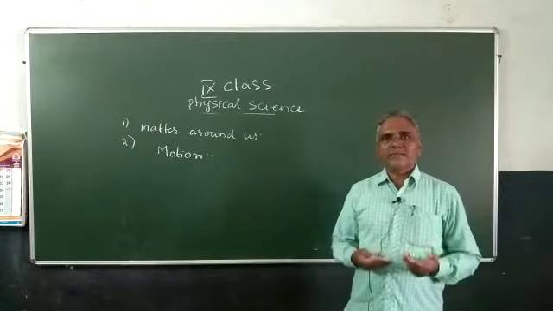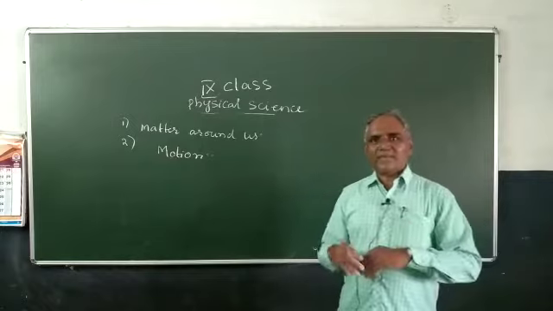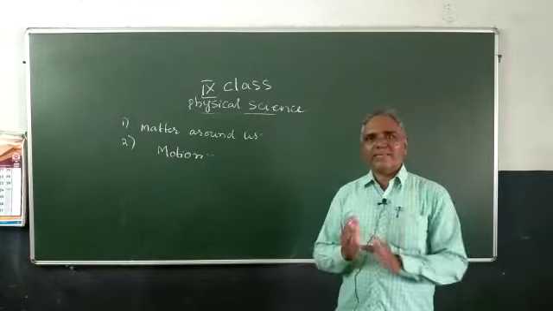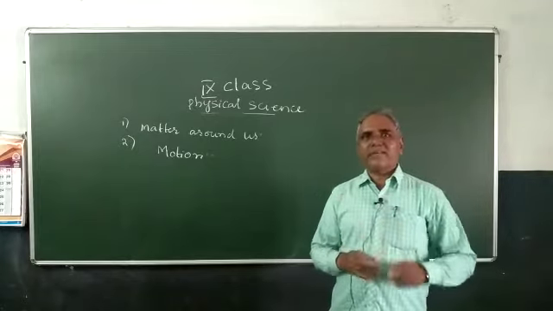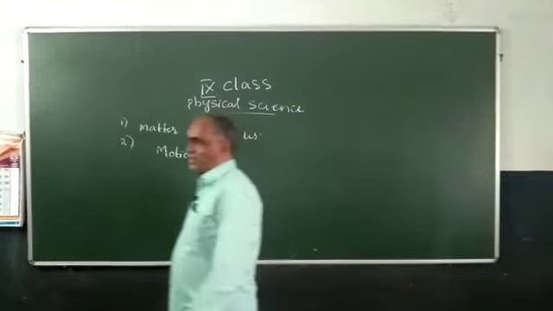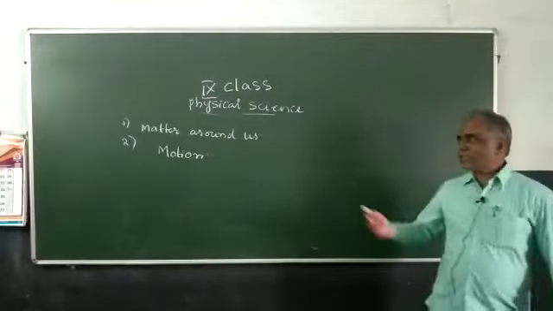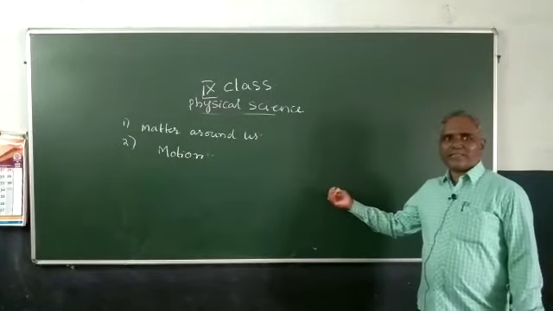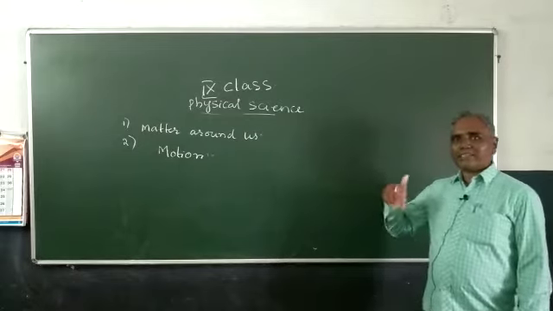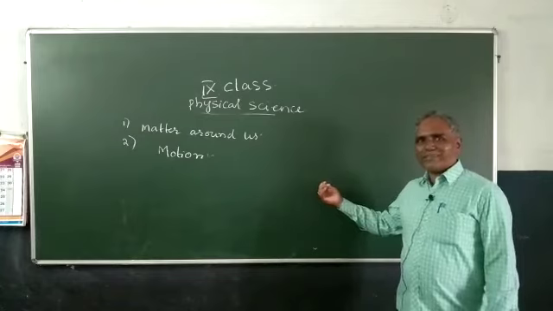We can't say the object is moving to the right side or left side or upward or downward. Why? Because it requires some reference, a relative. Only with relative can we say. For example, I am in a moving position, but this board is in rest position. Relative to me, the board is in the rest position.